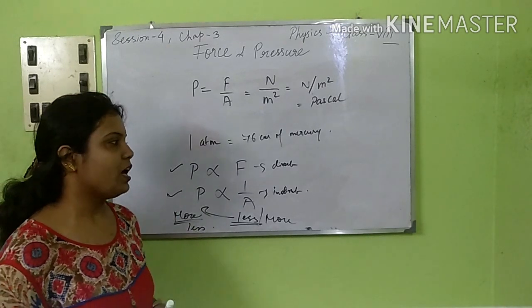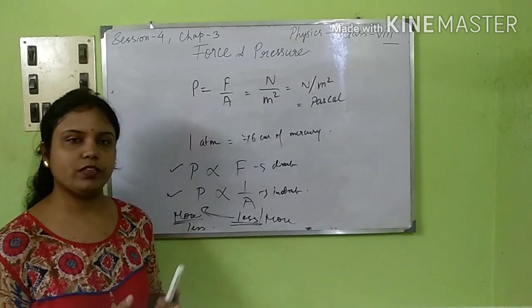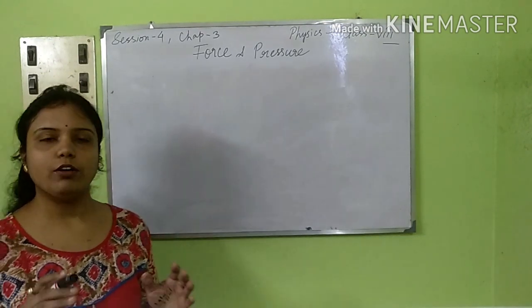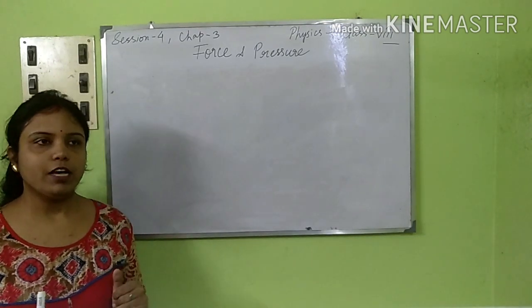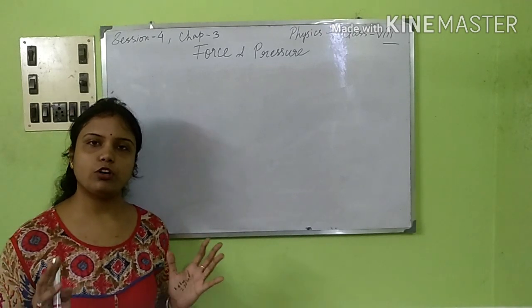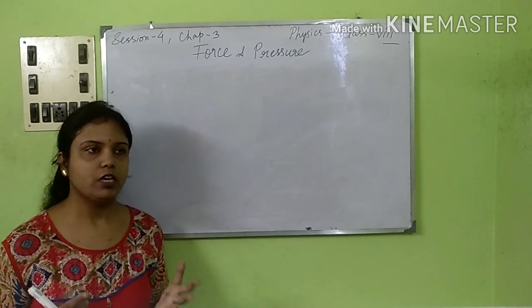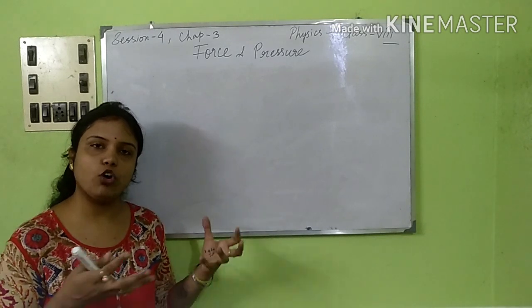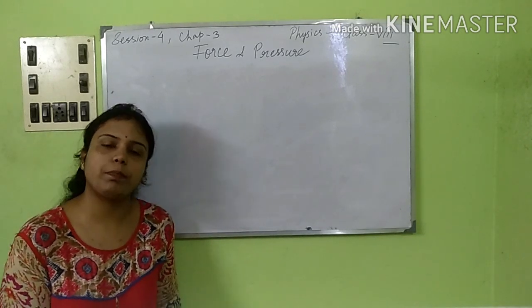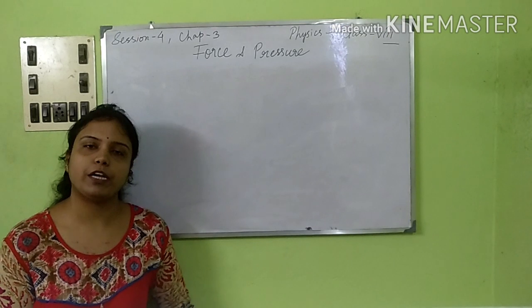Next, coming to other examples with different topics. Now coming to liquid pressure. You might be wondering, solid pressure is applied only when the object is kept on the ground, and the force applied is perpendicular, right?